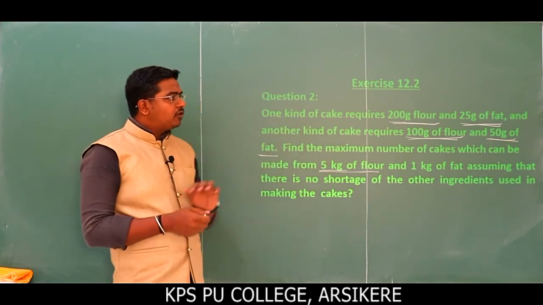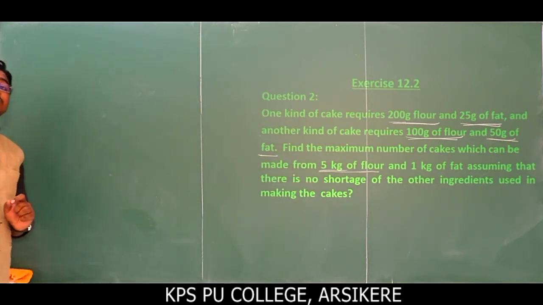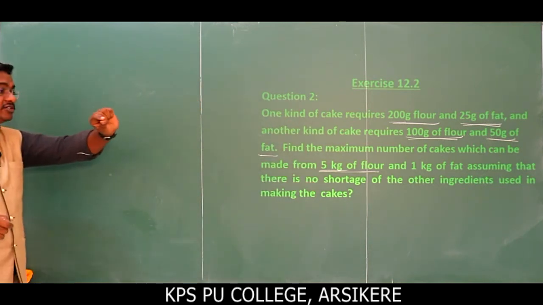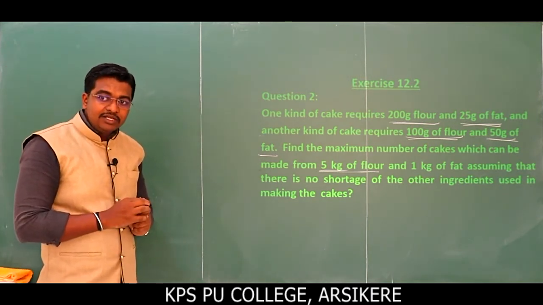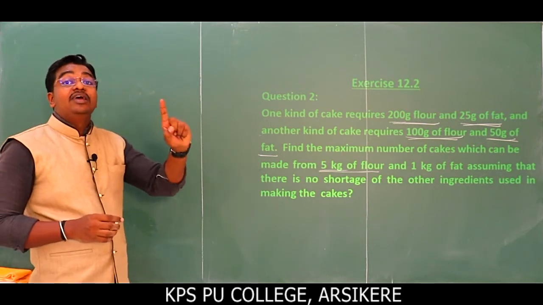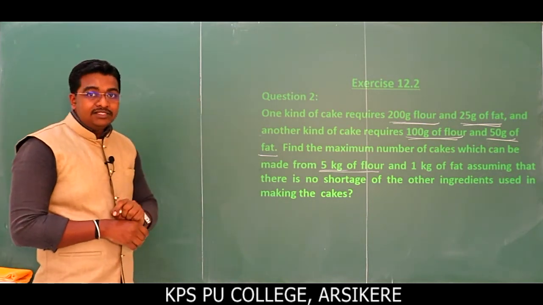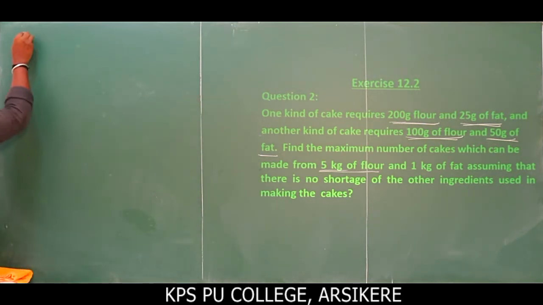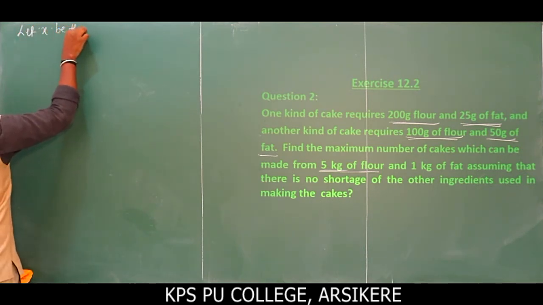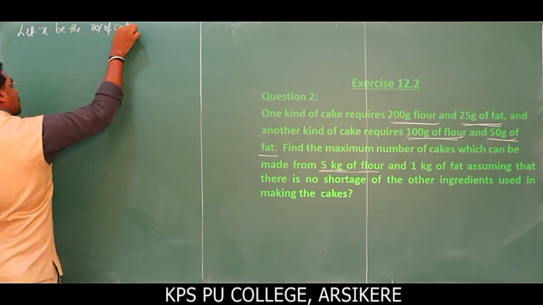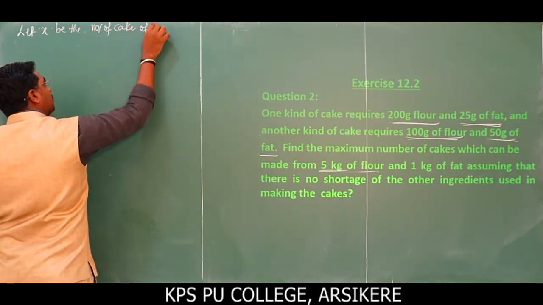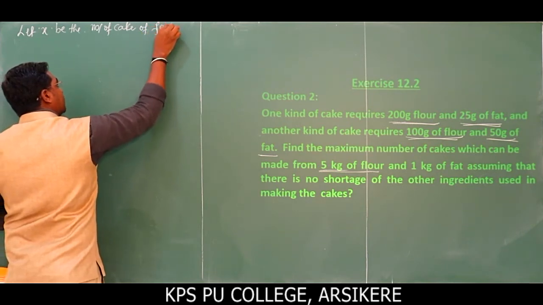Okay, so first and foremost, important here we have to take the decision variables, and those decision variables are non-negative. If I take x and y as the decision variables, they are non-negative. It means they are greater than or equal to 0. Okay, first one, let x be the number of cakes of first kind.